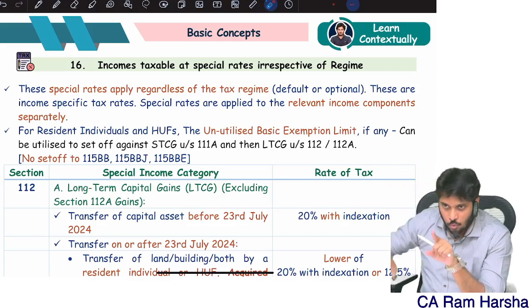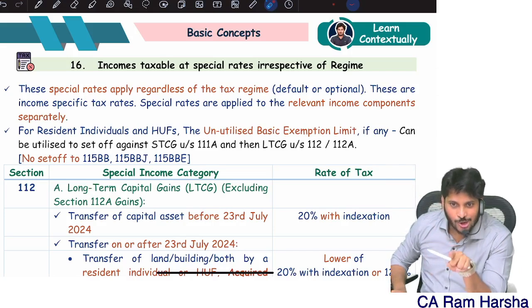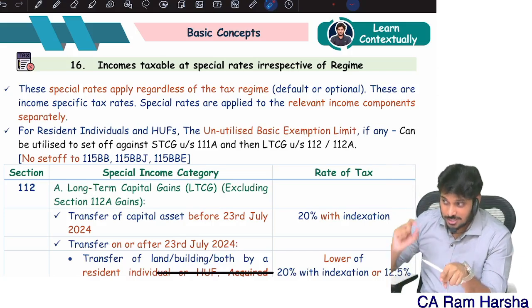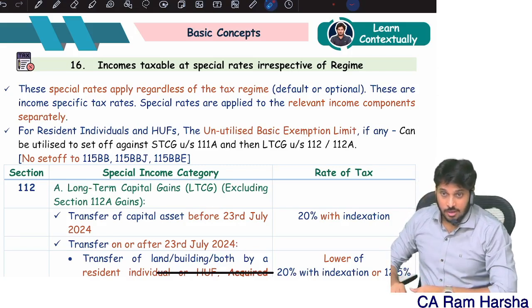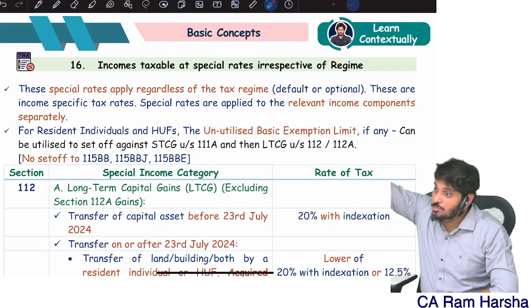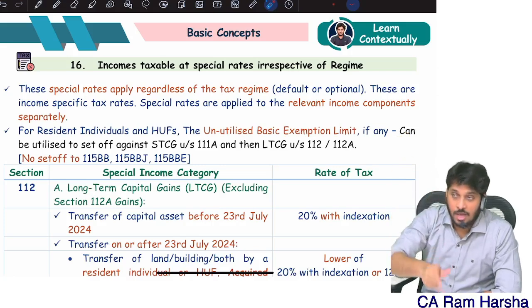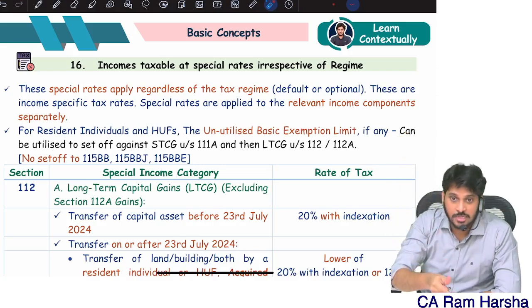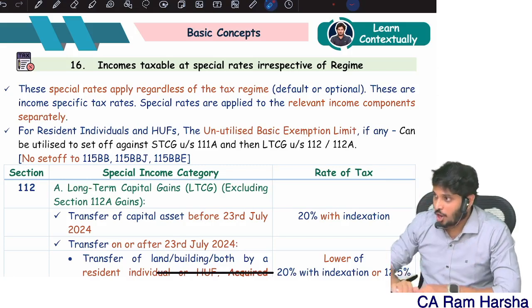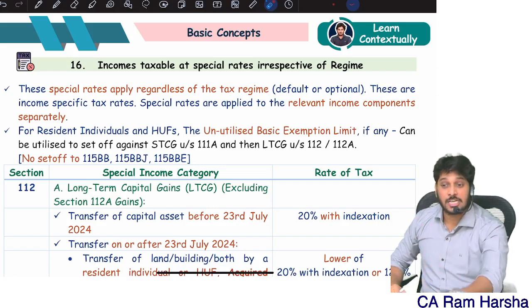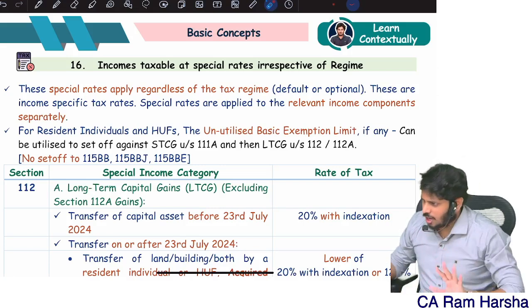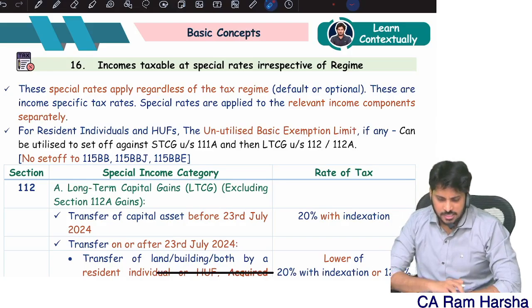Whatever is left over is normal income. Some students don't apply the balancing figure. They take PGBP, business income, and bring it here. They take house property income and bring it here. Never do that. Normal income is always a balancing figure. Are you getting it? That's it.